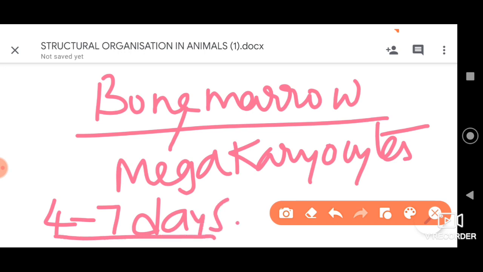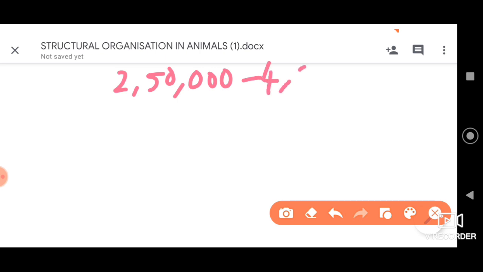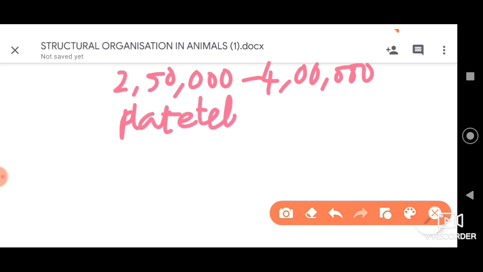Very little when compared to the other types of cells. Dear students, when we consider the number of platelets per cubic millimeter of blood, it ranges between 2,50,000 and around 4 lakh platelets per cubic millimeter of blood.